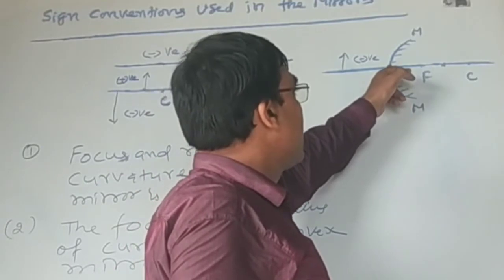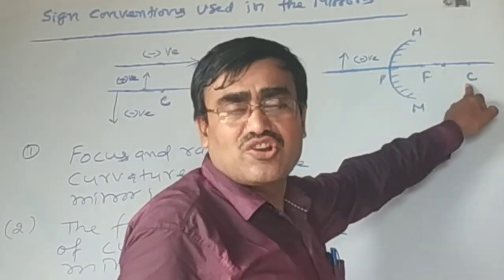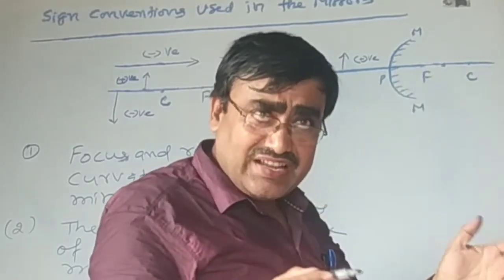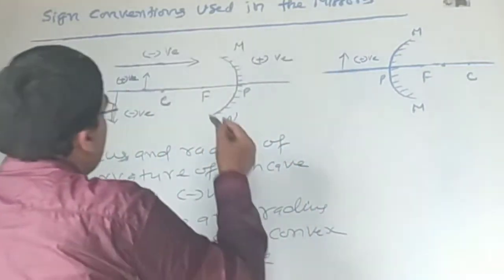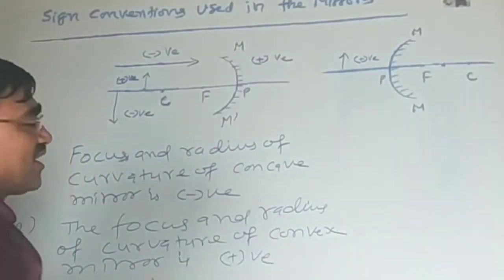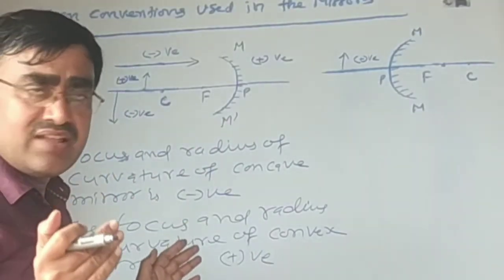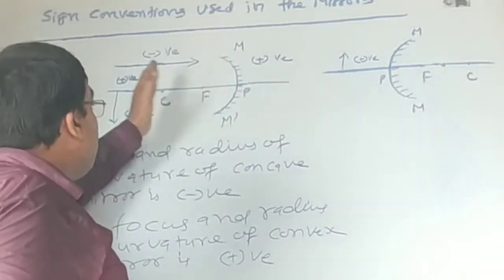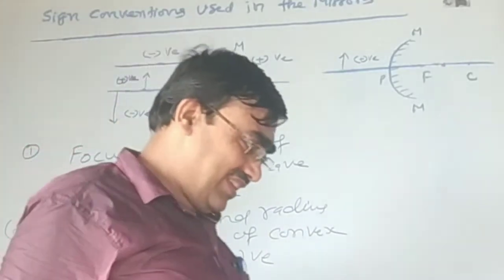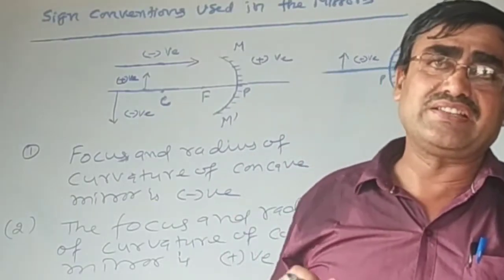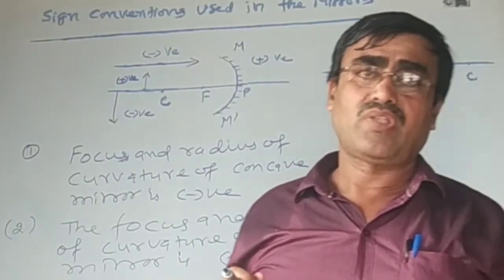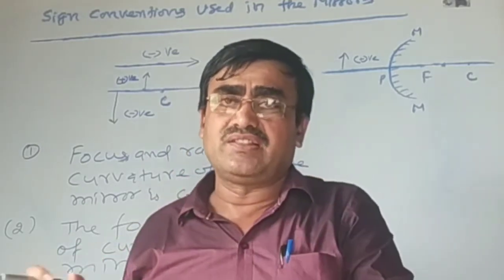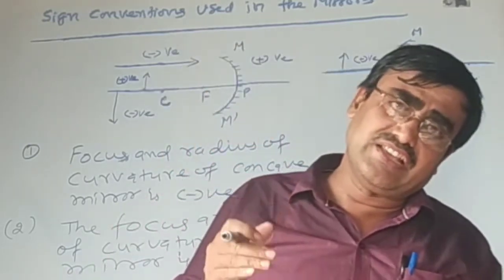It is clear here. Focus and center of curvature in the case of a convex mirror are located after the pole, while in the case of a concave mirror, focal length and radius of curvature are located before the pole. Due to this reason, focal length and radius of curvature are positive in a convex mirror and negative in a concave mirror.